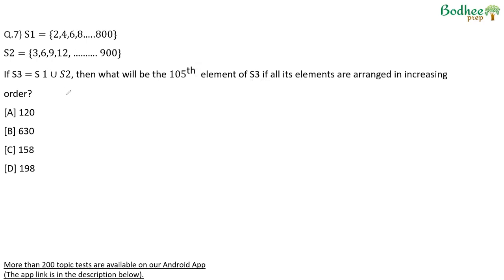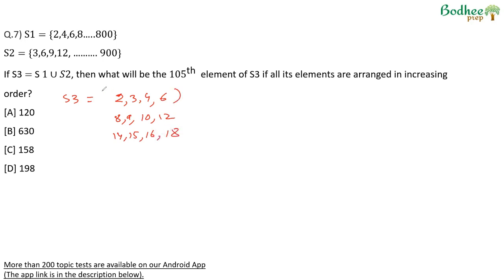Now, if we write elements of S3, we will have 1 will not be there, 2, 3, 4, 5 will not be there, 6. Then 7 is not there, 8, 9, 10, 12. Then we'll have 13 is not there, 14, 15, 16, 18.